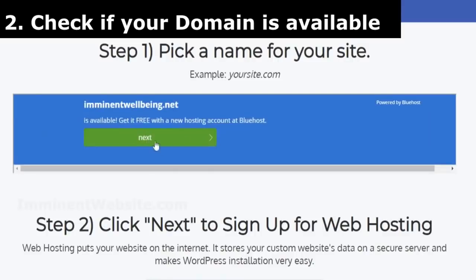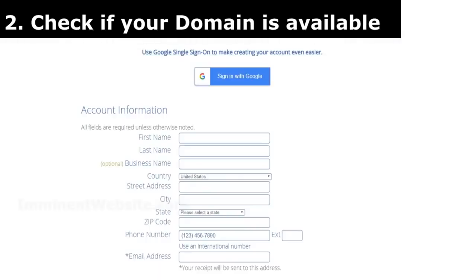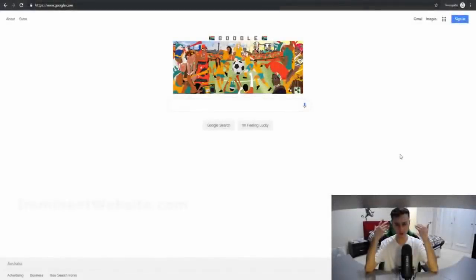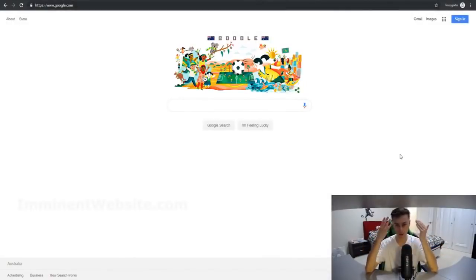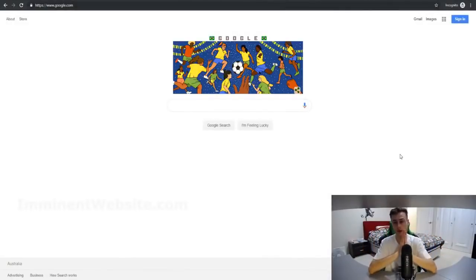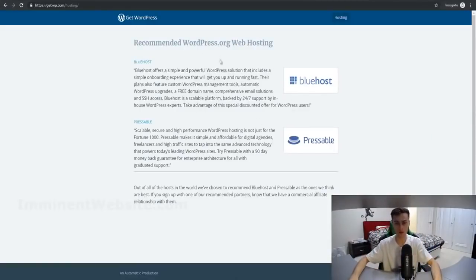Once you choose your domain, this will take you to a sign up page for Bluehost, which is going to be the web hosting provider we will be using in this tutorial. Now, there's plenty of reasons why I personally use Bluehost as my own web hosting provider when I create my own personal websites, but the 2 main reasons why I wanted to share with you is mainly because, number one, Bluehost is WordPress's #1 recommended web hosting service. As you can see right here on screen, WordPress recommends Bluehost out of all the other web hosting services in the world as the one that they recommend for WordPress right here.